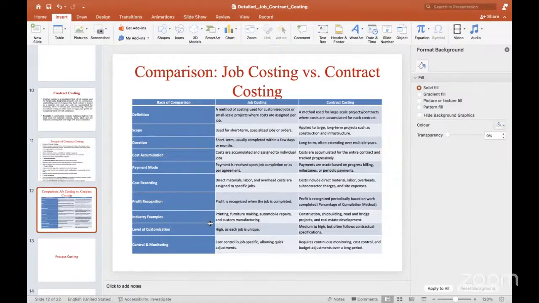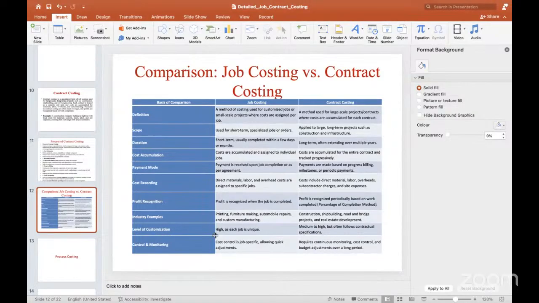And industry examples. Some printing industry, furniture making, automobile repairs, custom manufacturing. These all industries are examples of job costing. And construction, shipbuilding, roads, bridges, projects, real estate. These all are the examples of contract costing.